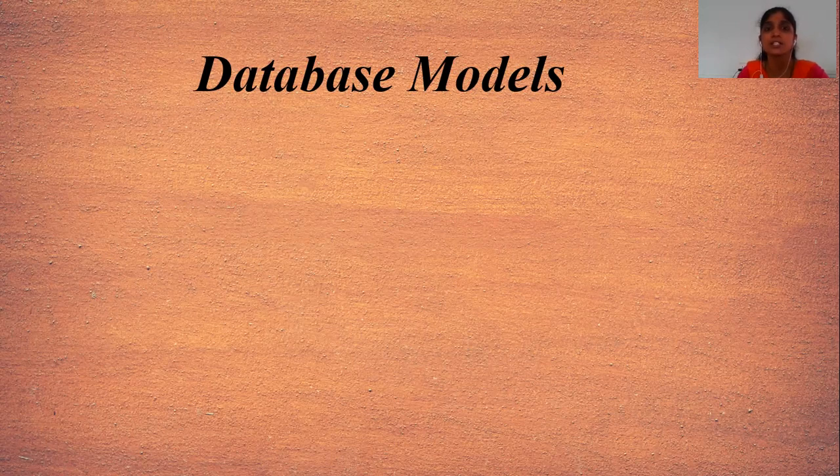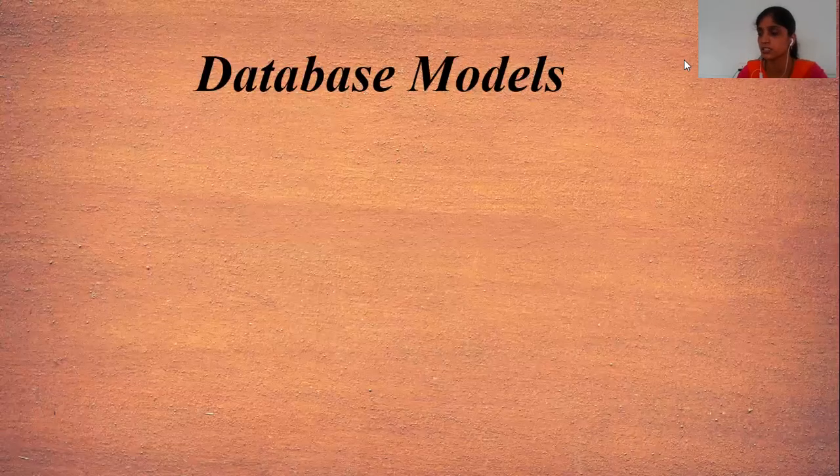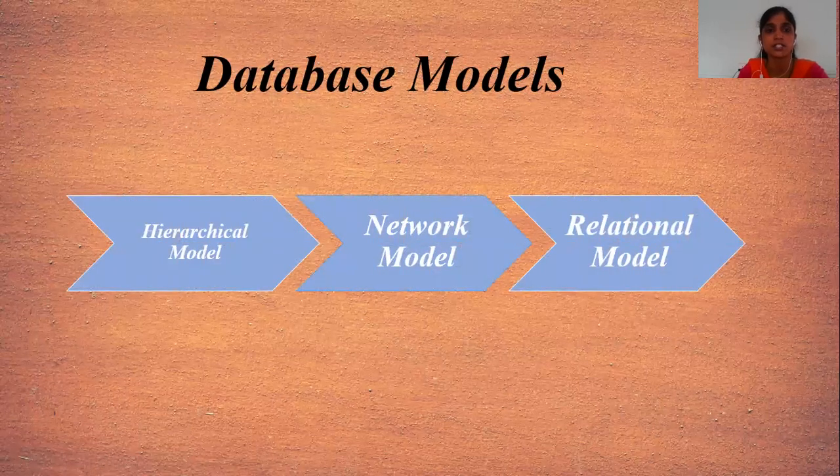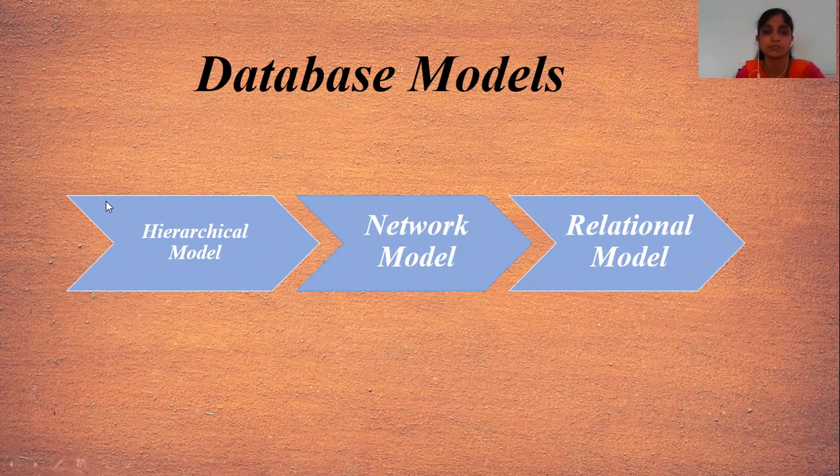Here we use a set of symbols and text to represent the information so the members of the organization can communicate and understand it. The mostly used database models are the hierarchical model, network model, and relational model. That's why I am taking these here.